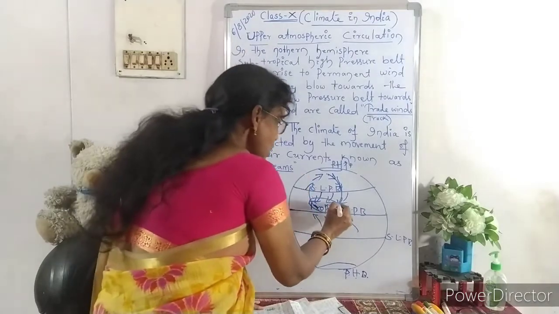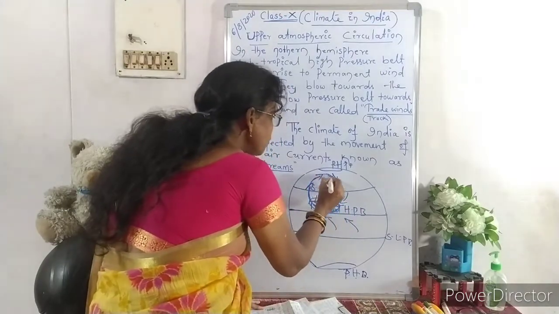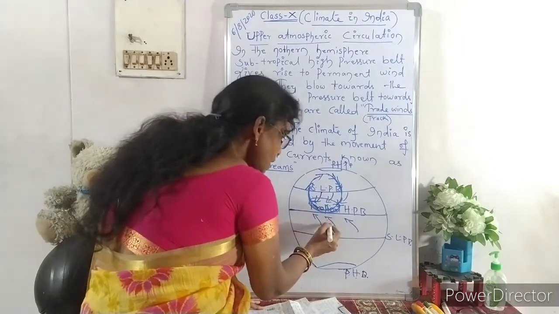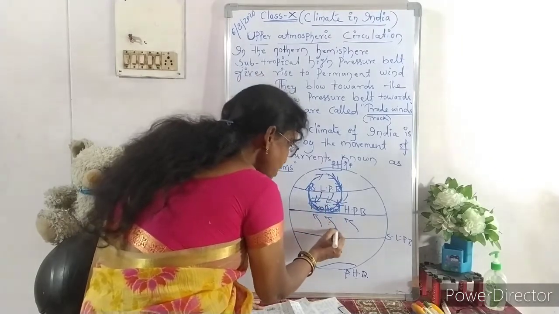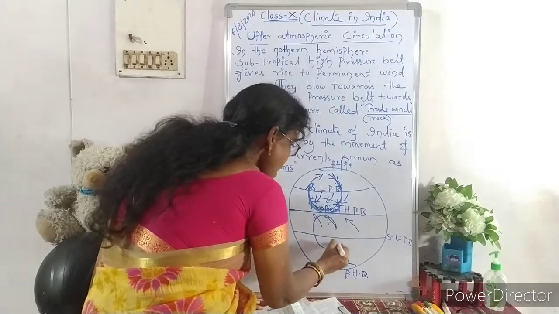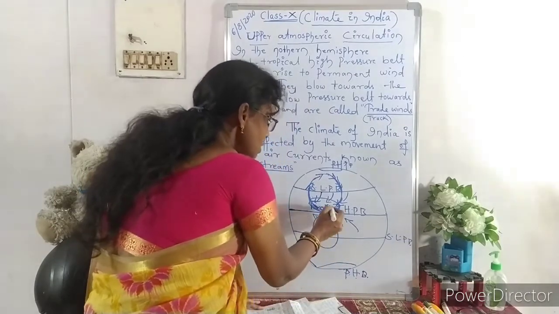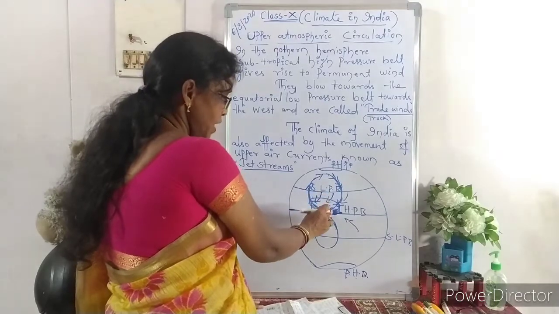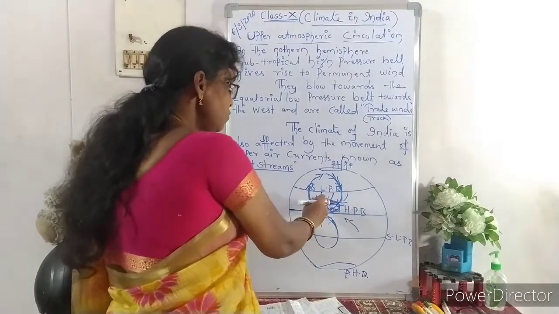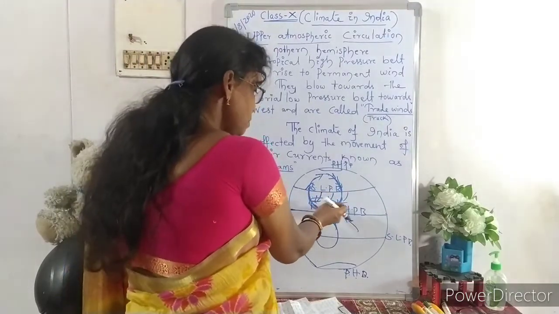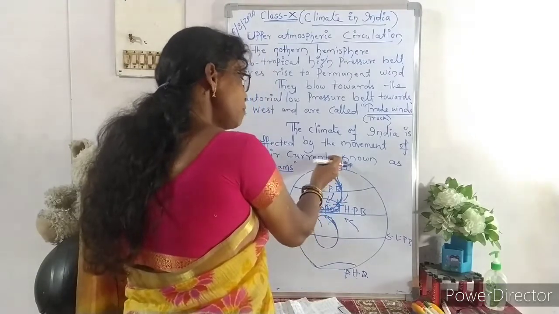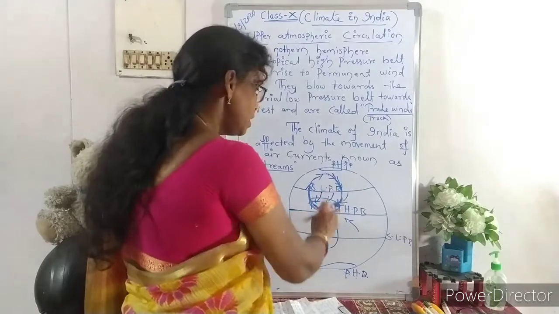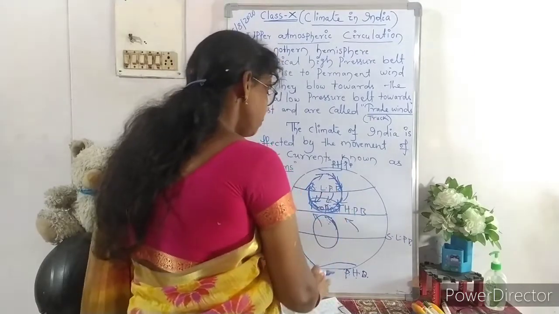If you see, the movement of this wind is clockwise in the northern part, and in the southern part the movement of these winds is anti-clockwise. This is a continuous process. These winds pass from equatorial pressure belts to the poles, and from the poles vice versa to the equatorial high pressure belts.